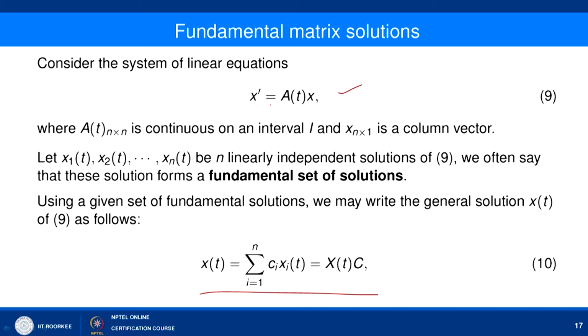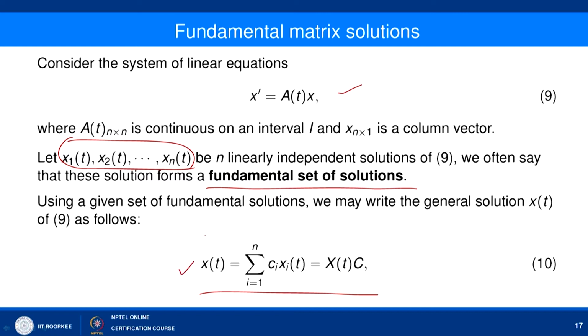When we have n linearly independent solutions, say x1(t) to xn(t), we commonly call these linearly independent solutions a fundamental set of solutions. Here we may have different choices of n linearly independent solutions of equation 9, so we may have different fundamental sets of solutions. A fundamental set of solutions gives you a set of n linearly independent solutions of x' = A(t)x.